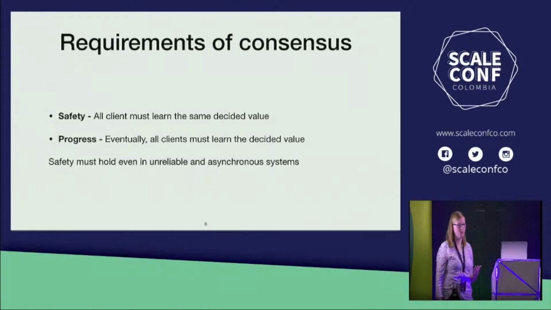And secondly, we want to provide progress. So we want to say eventually all clients must learn a decided value. The second guarantee, progress, does allow for you to make some assumptions regarding synchrony and reliability, because it's impossible to do it without making any assumptions. That's what the FLP result said.